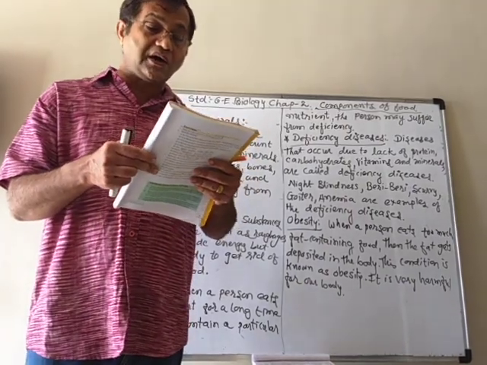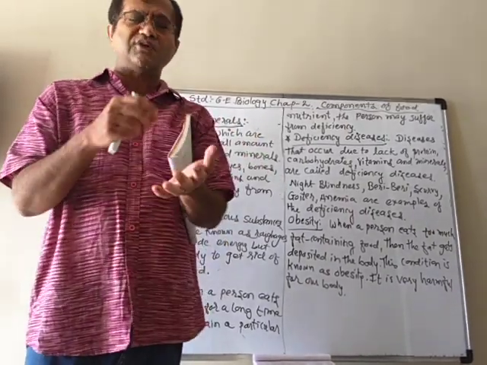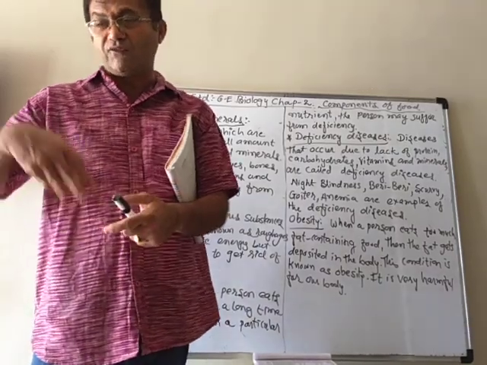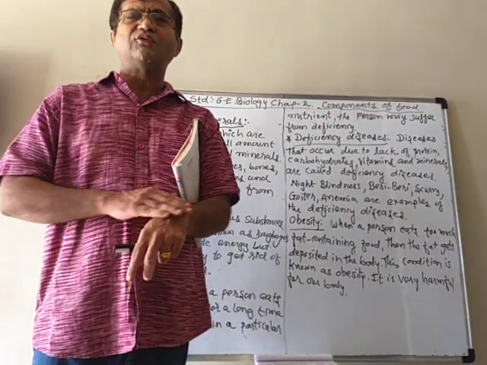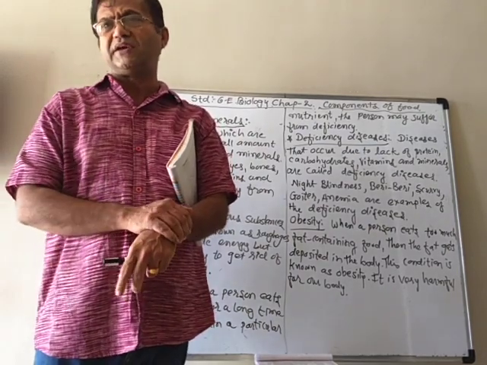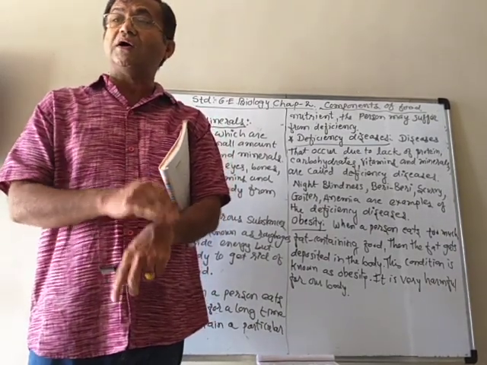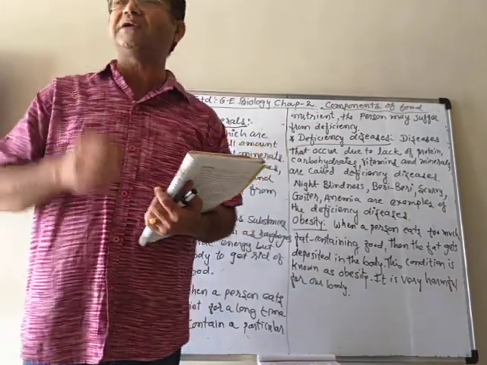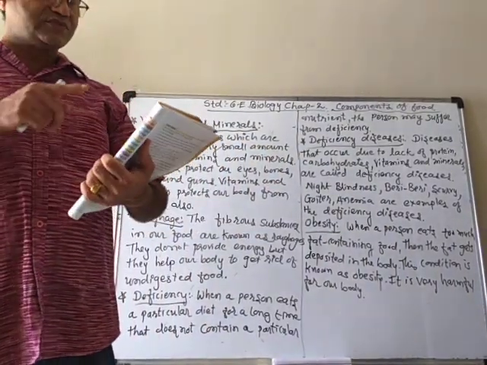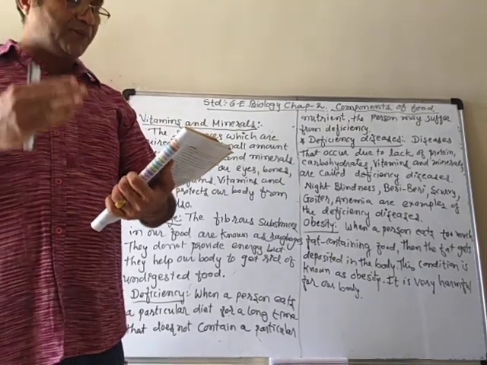Wounds take longer to heal. You know that sometimes we get scratches, we fall down and get wounds, and in a few days the wounds heal automatically. But if you have a lack of vitamin B, then that wound will take longer to heal, because vitamin B is helpful in that.